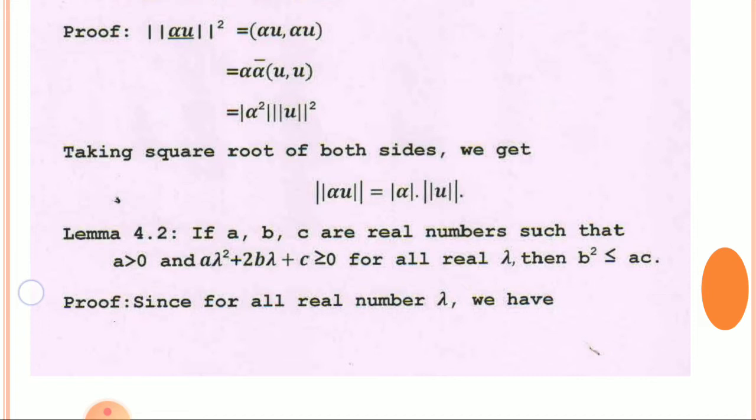You have to remember this. A lambda square plus 2B lambda plus C greater than or equal to 0 implies that B square is less than or equal to AC.